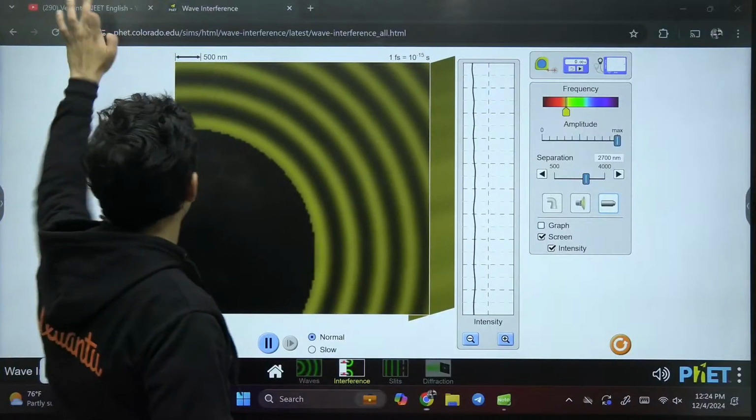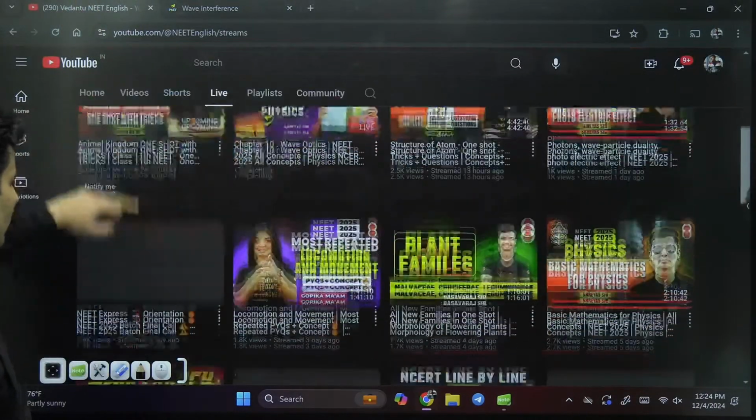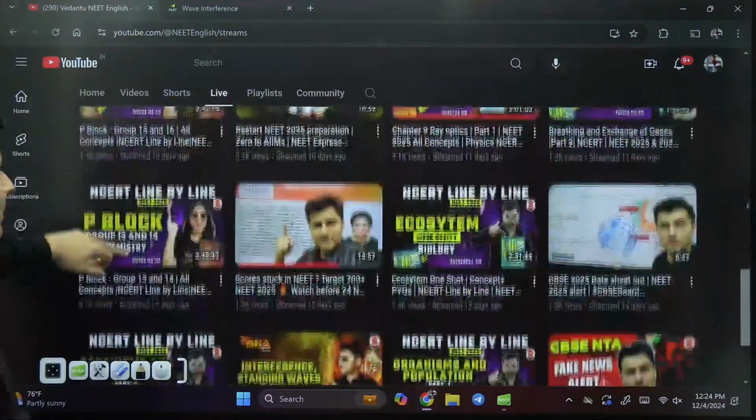and we have derived this, we have seen this in this particular lecture. If you have missed this class, I'll just show it to you over here. Superposition of waves, where did it go?